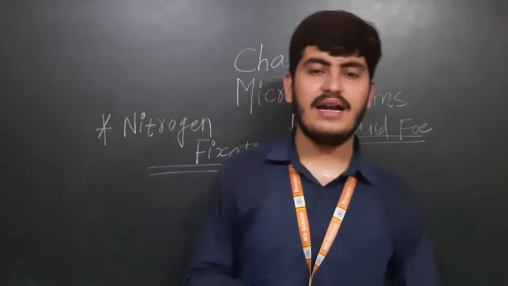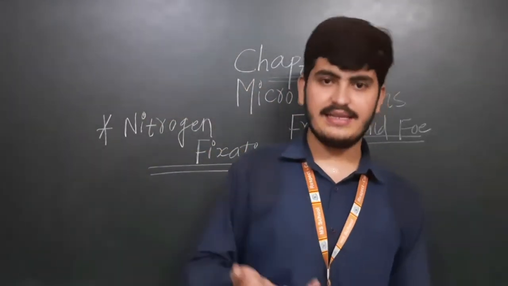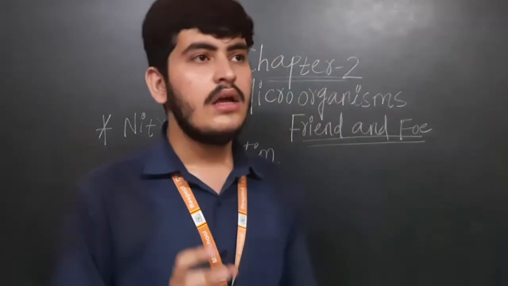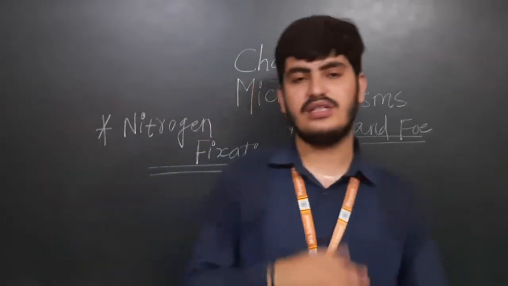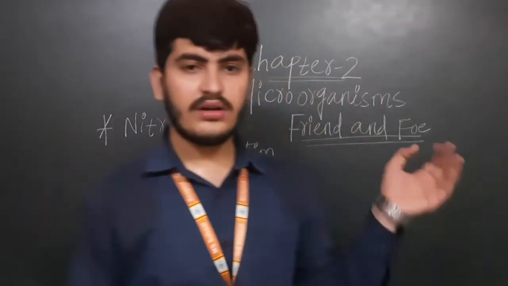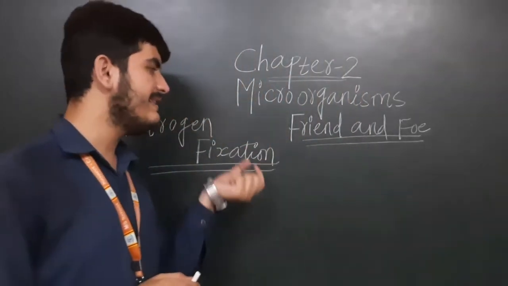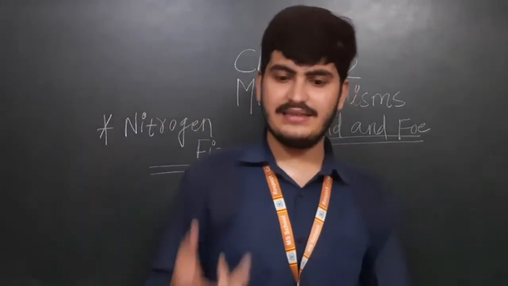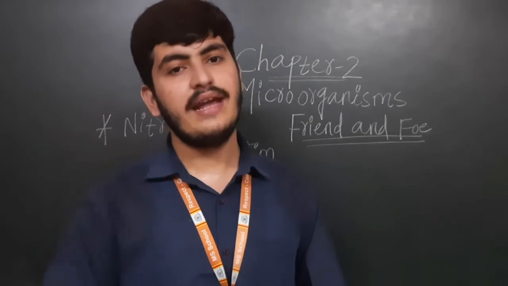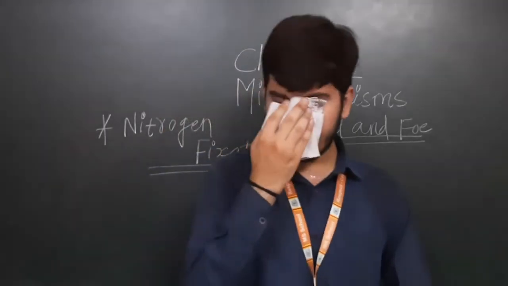So if plants are taking the nitrogen, they are synthesizing protein. Beta, if plants get that nitrogen, only then will they synthesize protein, only then will all the functions go ahead. So that's why organisms are helpful for the plants, as they are giving the important gas to the plants, that is nitrogen, which helps them to synthesize the protein.